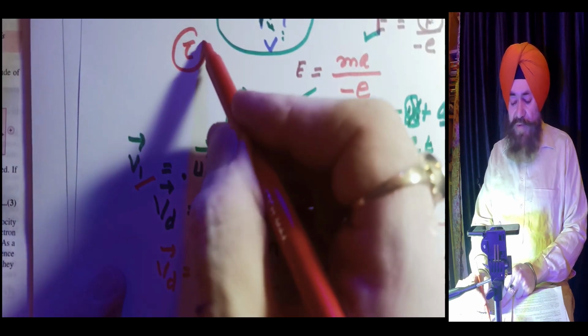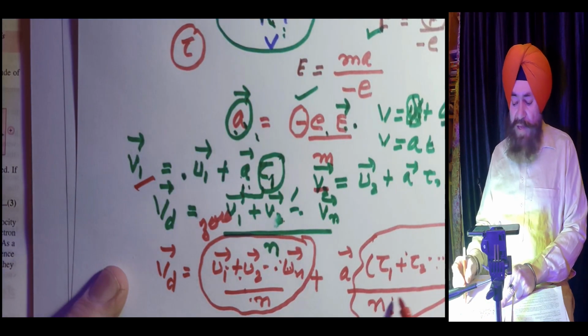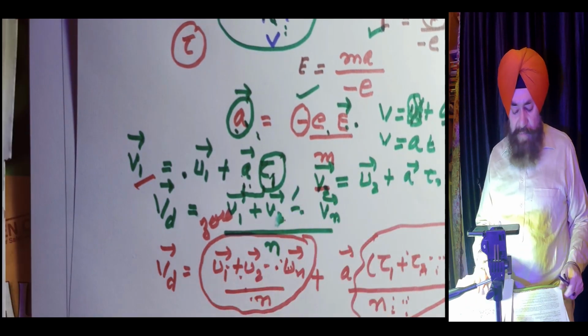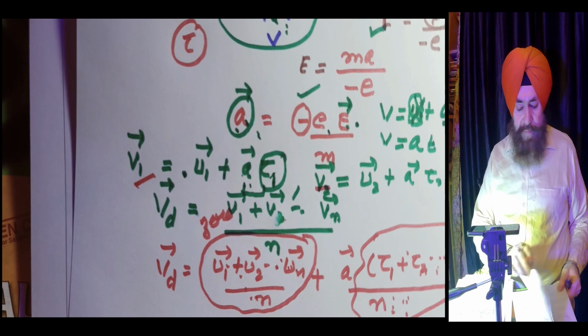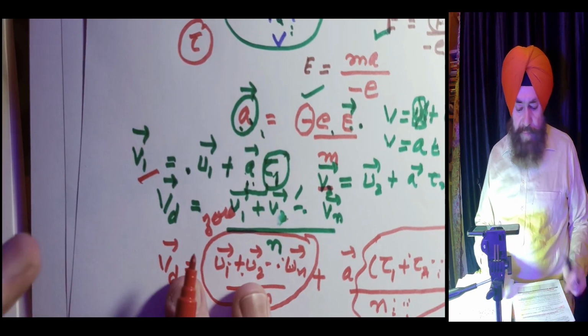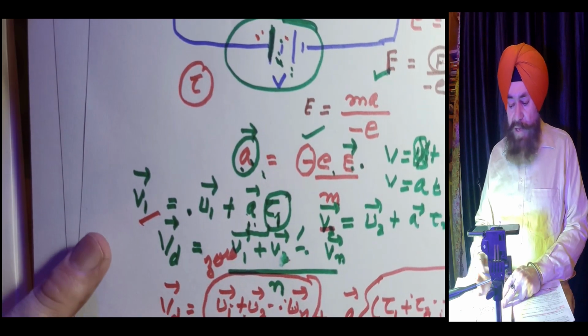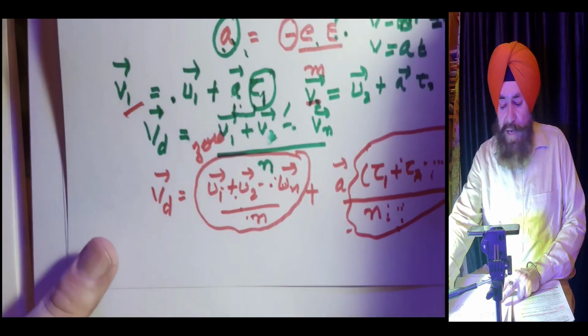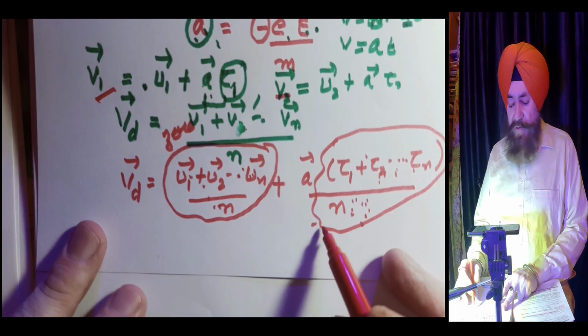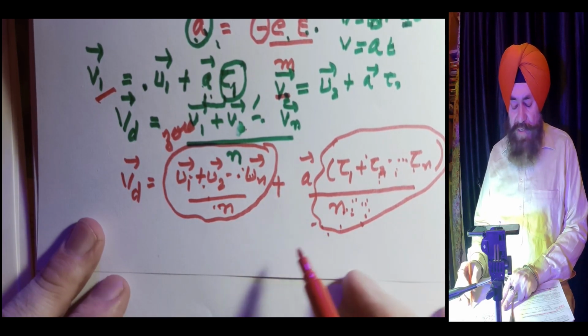This is the average collision time. The average collision time is called the average relaxation time.